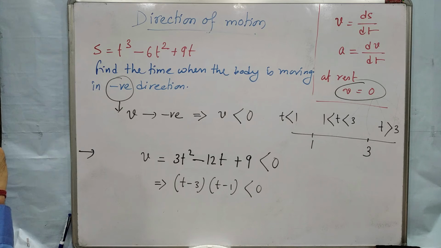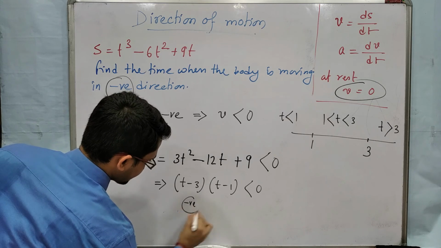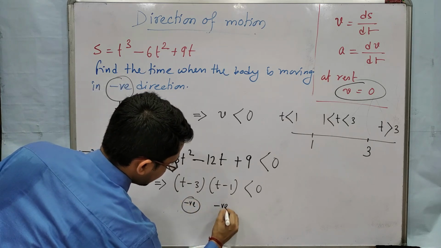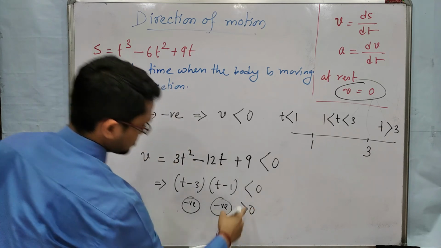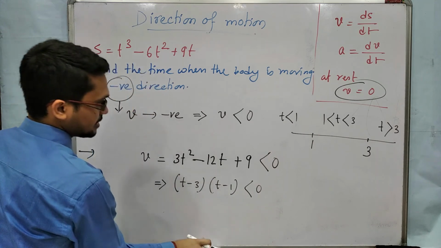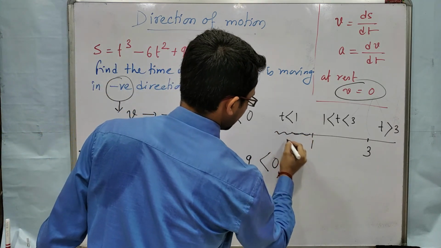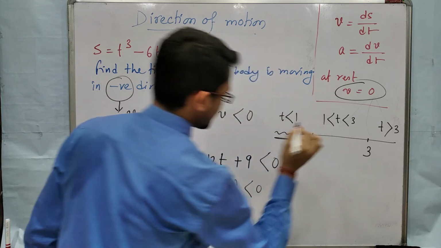T less than 1 means, suppose take 0, any value which is less than 1 but not 1. So putting 0: 0 minus 3 is negative, and 0 minus 1 is again negative, and negative times negative is positive, greater than 0. So it is not satisfying this equation. In this region it will be positive, and the object will go in the positive direction.